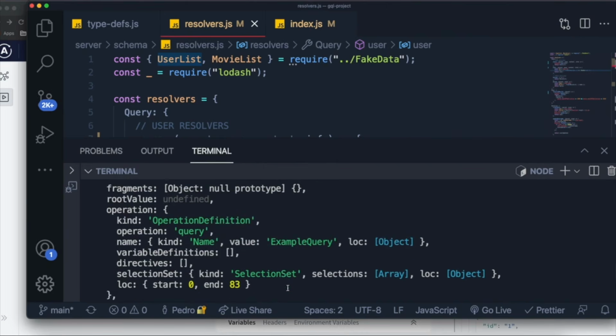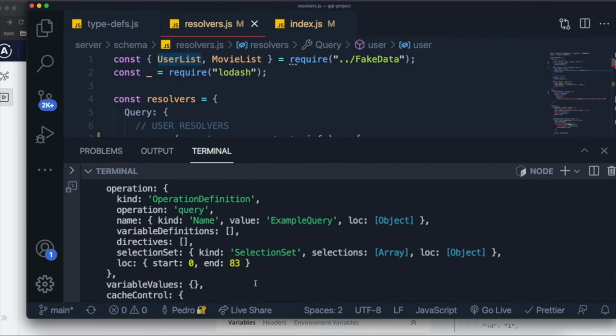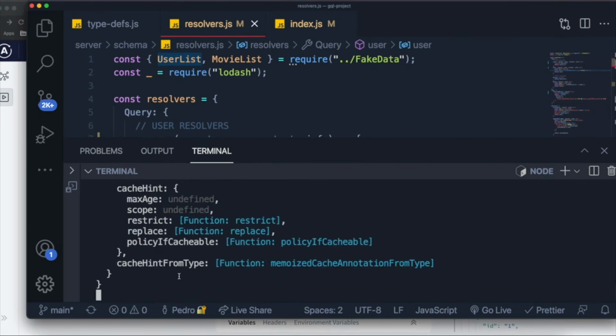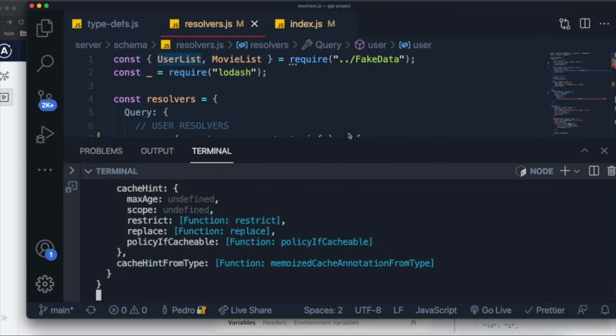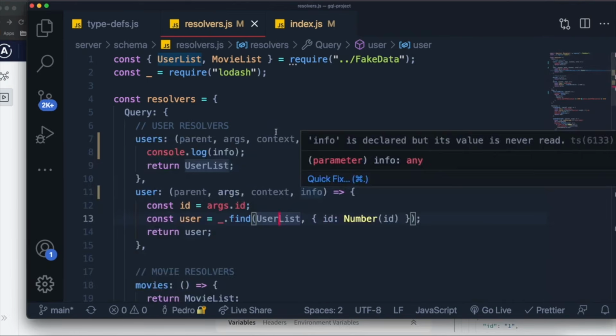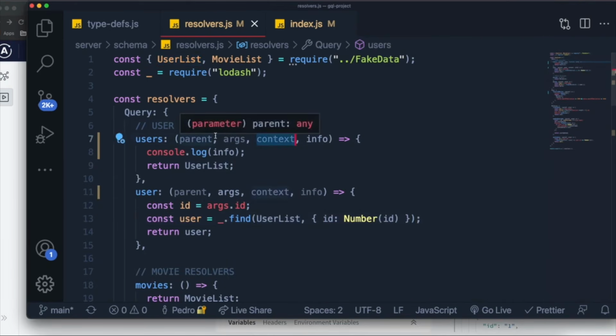I don't find many use cases for it. At the beginner level especially, it's somewhat useful, and when you're doing some more advanced stuff. But for now, let's just keep it like this. You won't be using this a lot. I just had to go over it because I didn't want you guys to not at least have an idea of what it is. So this was info, and these were the 4 different inputs you can grab in a resolver function.